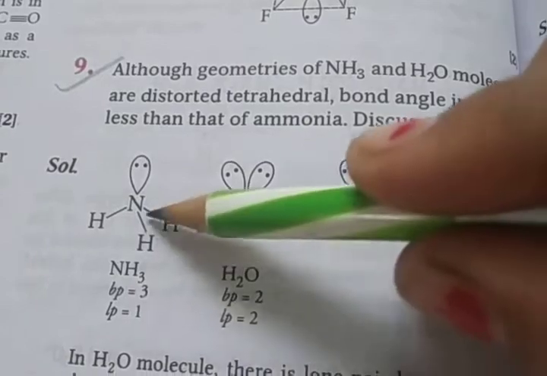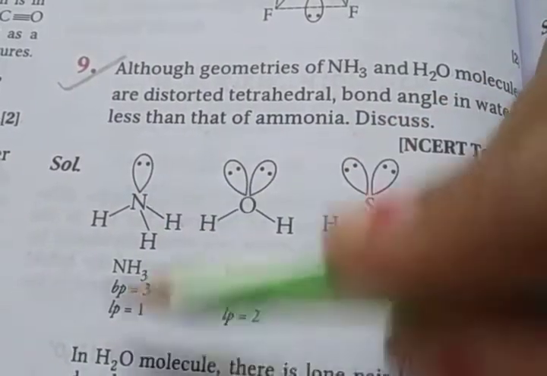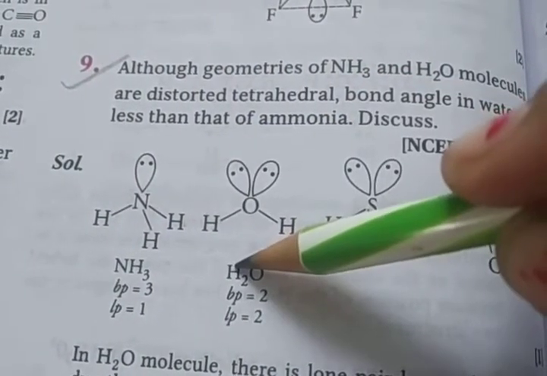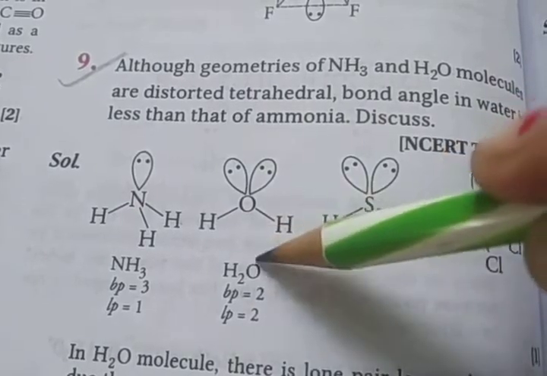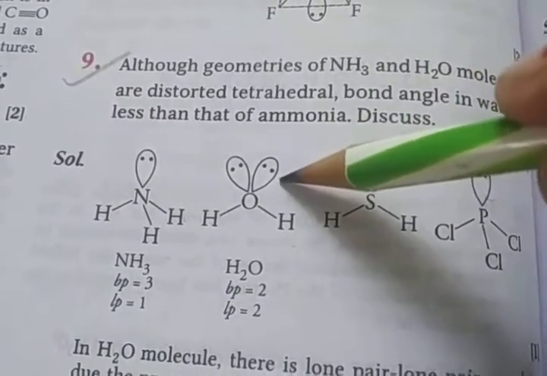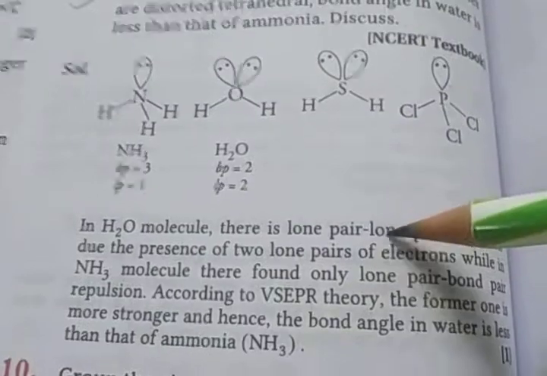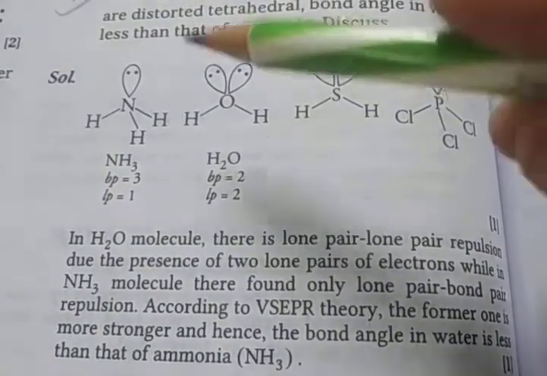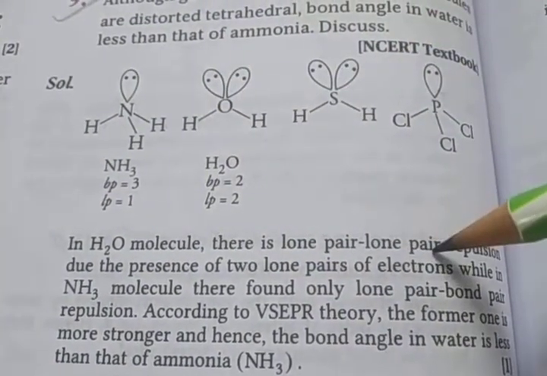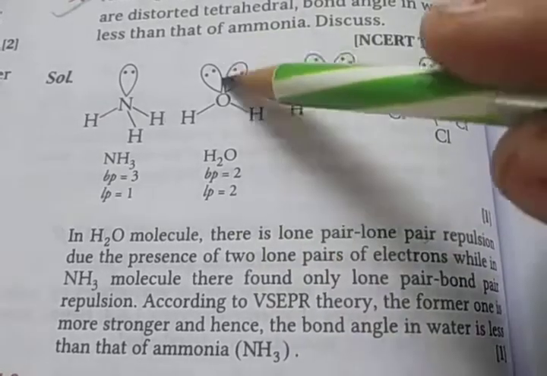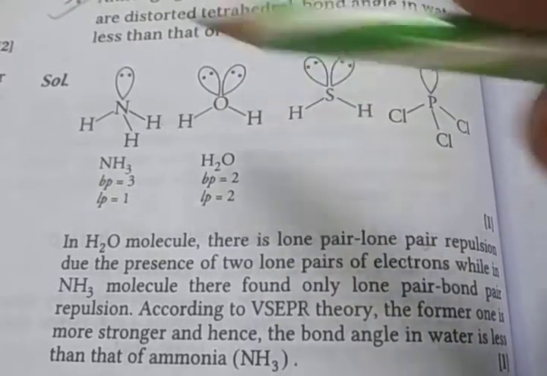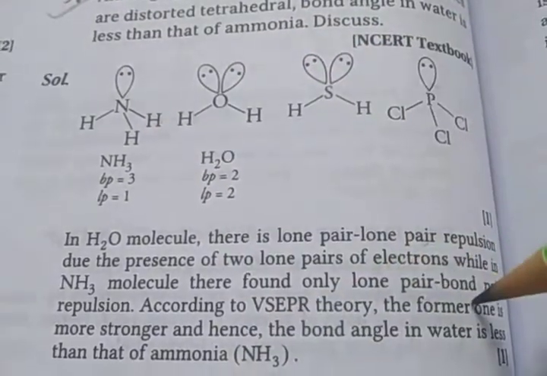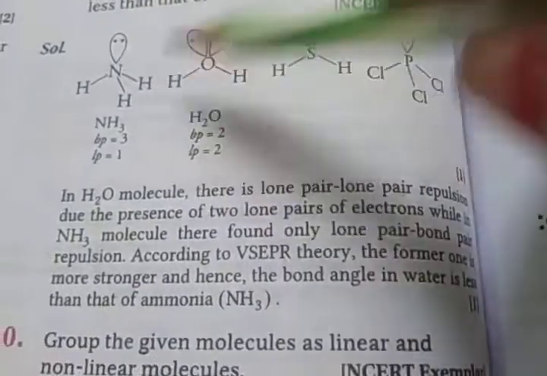In ammonia there are 3 bond pairs and 1 lone pair, but water has only 2 bond pairs and 2 lone pairs. So that's the reason: there is lone pair repulsion due to the presence of the 2 lone pairs of electrons, while in ammonia there is only one lone pair and bond pair repulsion.